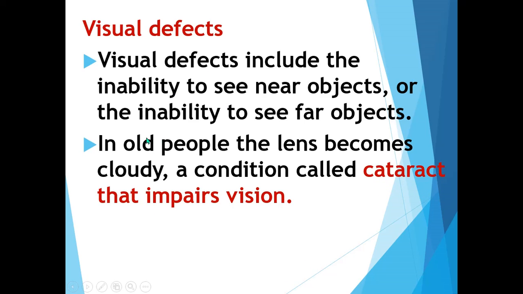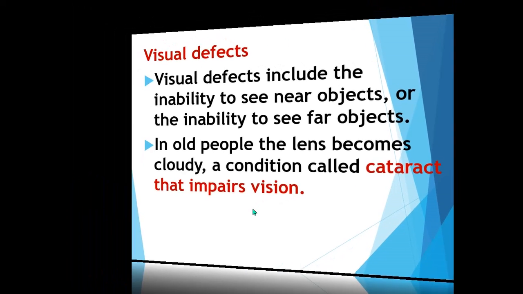In old people, the lens becomes cloudy and that condition is called cataract, which will impair vision and result in loss of vision.